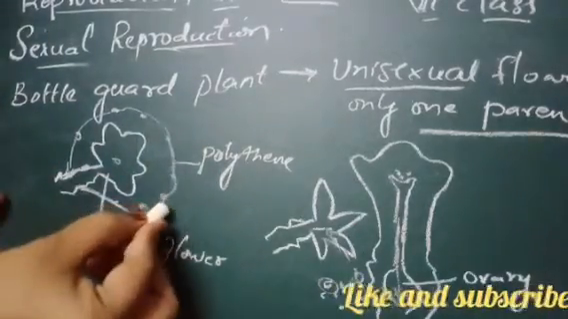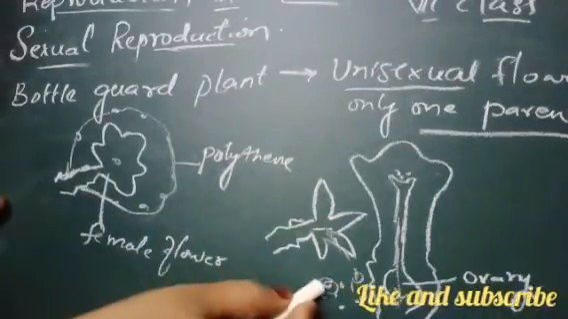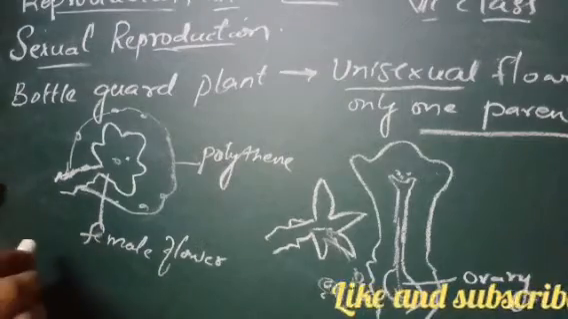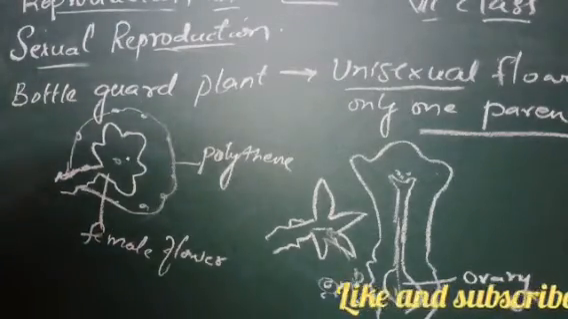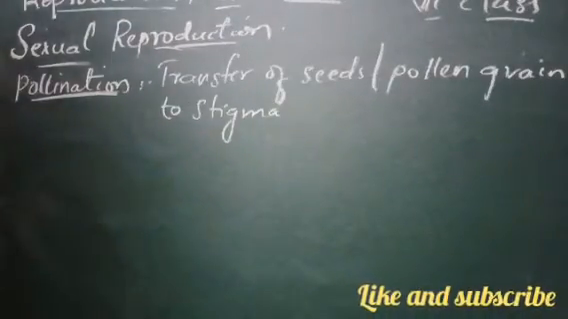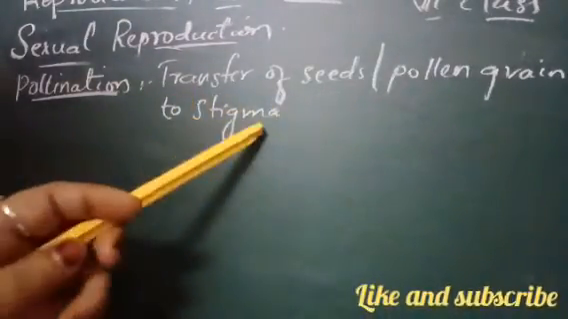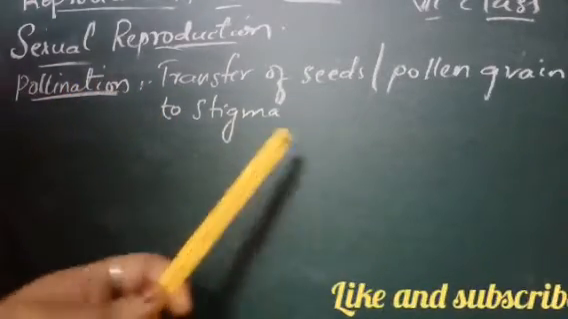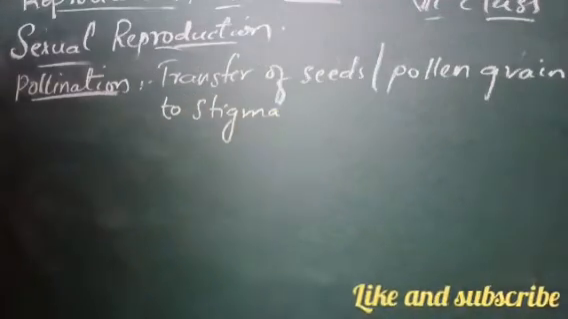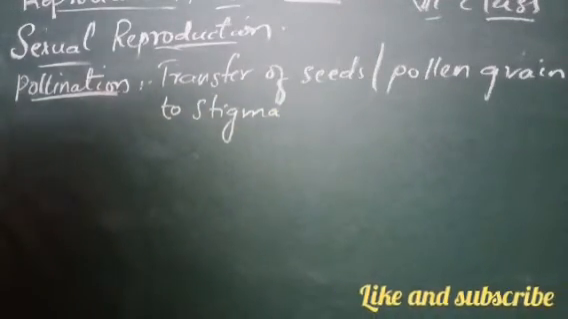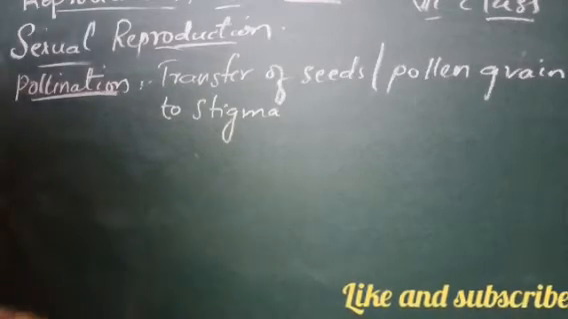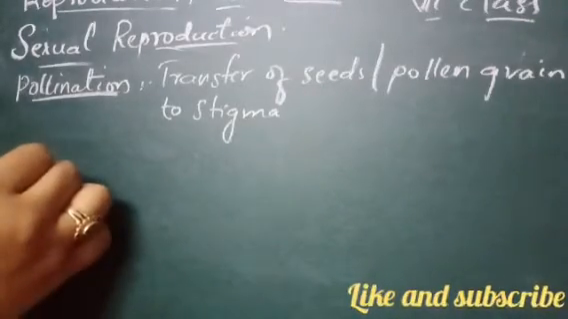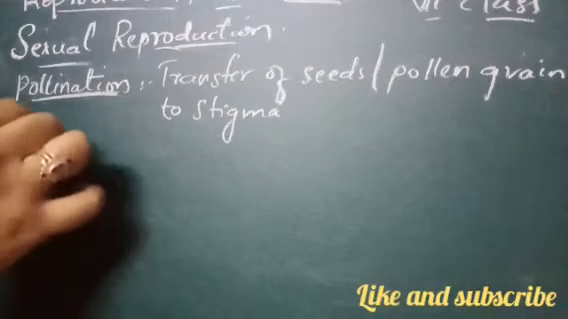Now this process of transfer of pollen grains to the female part is called pollination. What is it called? It is called pollination. So the transfer of pollen grains to the stigma is called pollination. Now, this transfer of pollen grains can take place within the flower, suppose the flower is bisexual, like how we have seen in Dhatura.